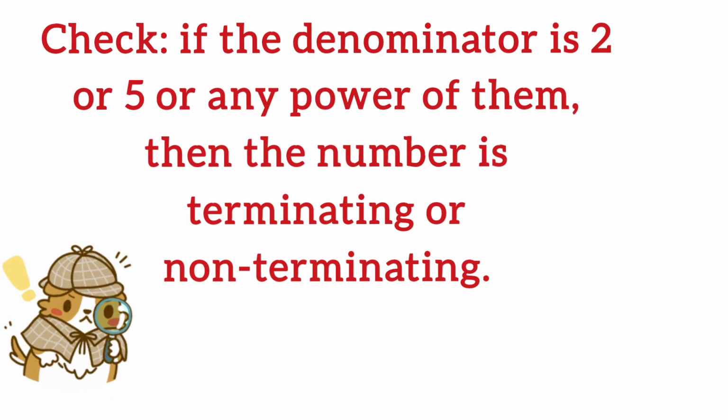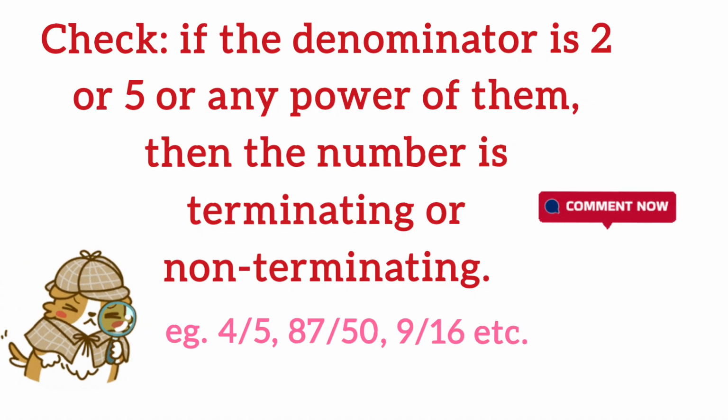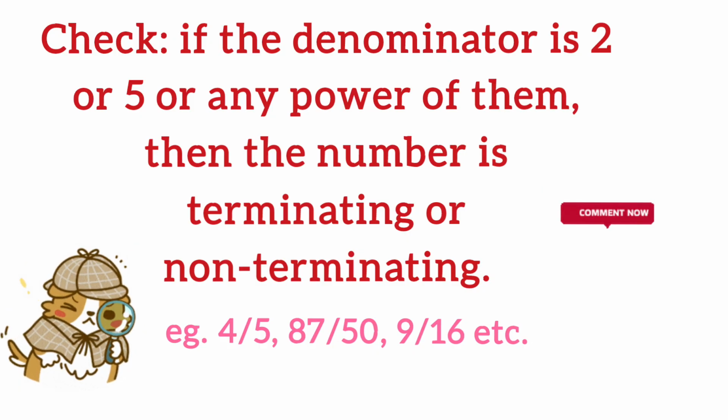Now it's your turn to determine if the denominator of a simplified fraction has only 2 or 5 as its prime factors. For example, 4/5, 87/50, 9/16. Will the decimal expansion terminate or not?